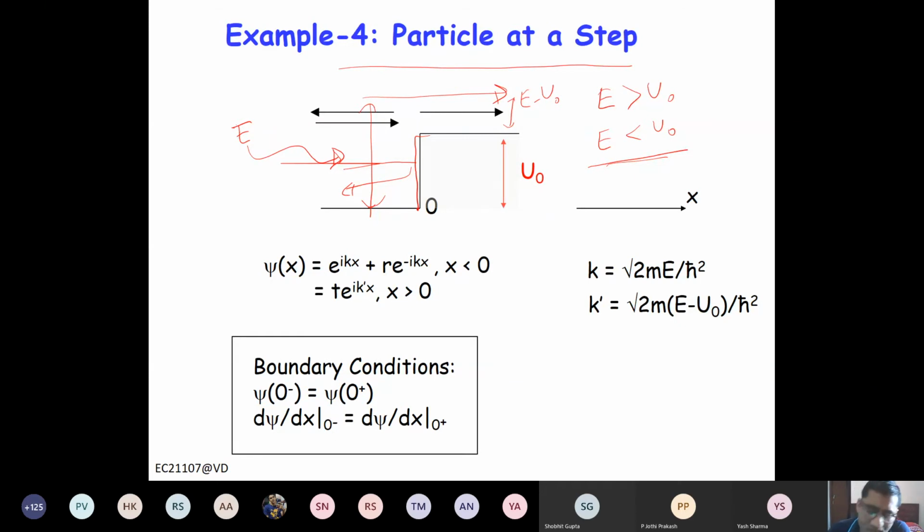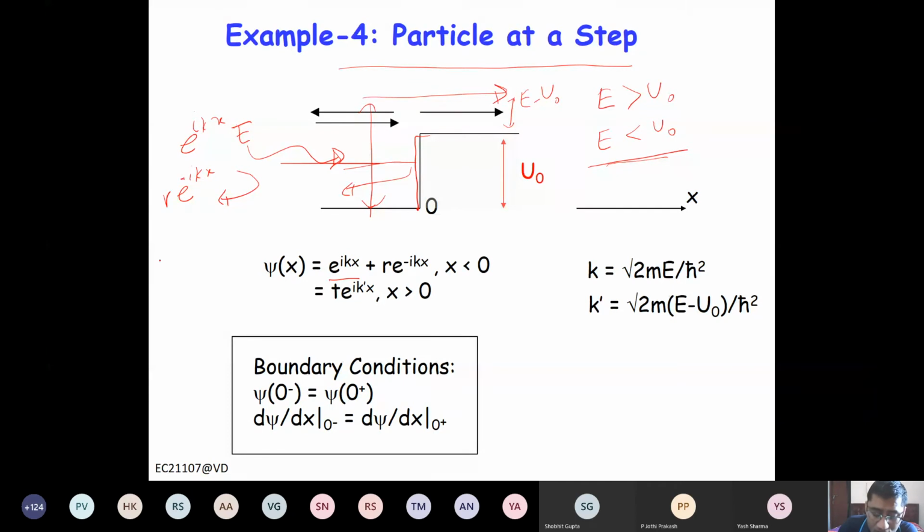So the wave coming in is e to the power iota kx. Now the wave reflected, let's say the reflection coefficient is r. So r times e to the power iota kx, but now this is traveling in the minus x direction, so you will have minus iota kx here.